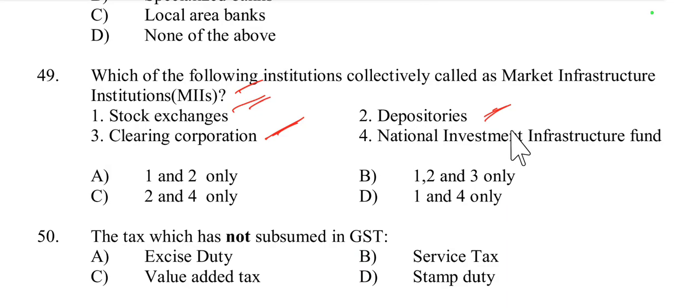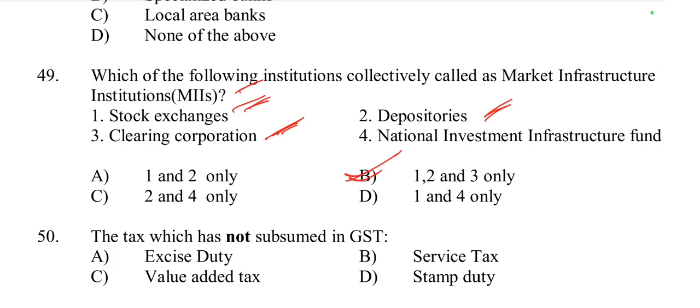No, this does not come under market infrastructure institutions. Under market infrastructure institutions, stock exchange, depositories and clearing corporation are included. So options 1, 2 and 3 are correct.